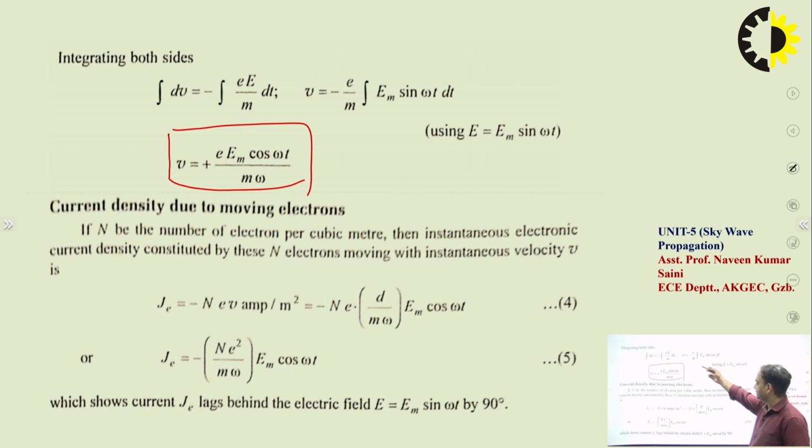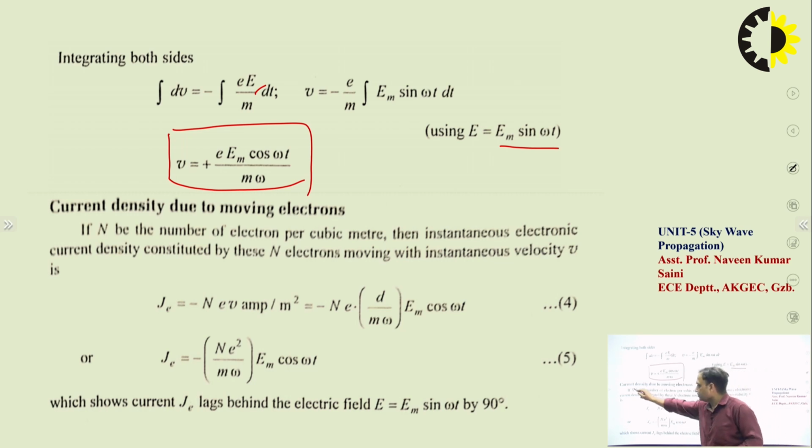How are we getting this? Simply we are putting the value of E as Em sin omega t and integrating. Then we get the instantaneous velocity v of the movement of the charge.